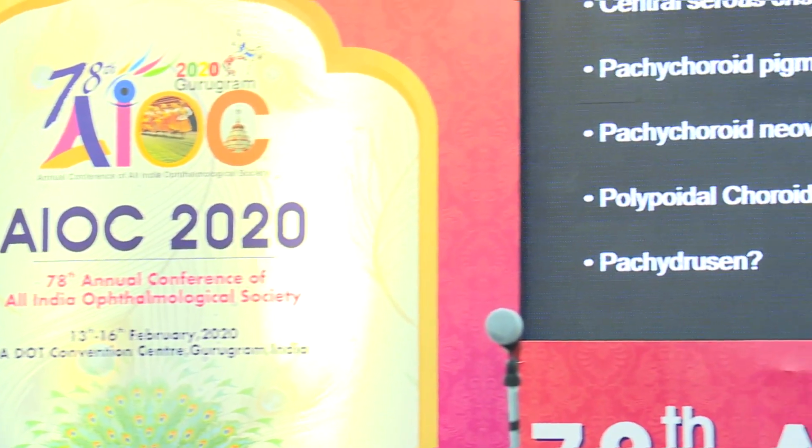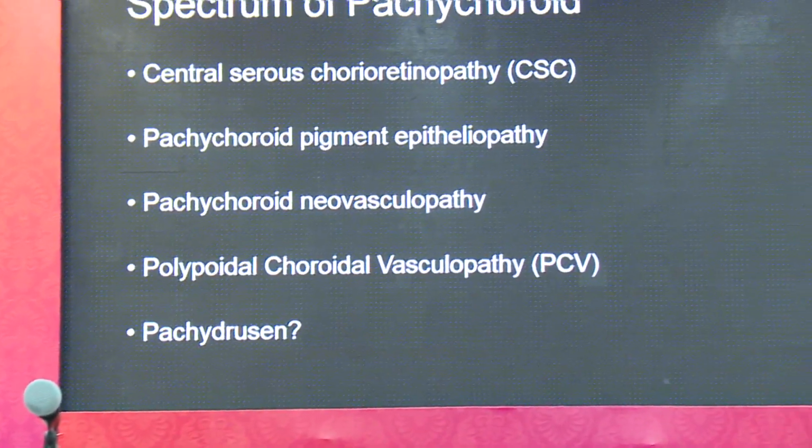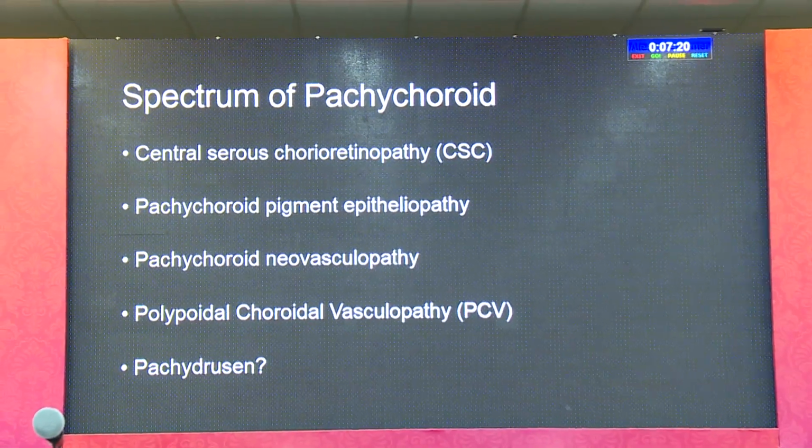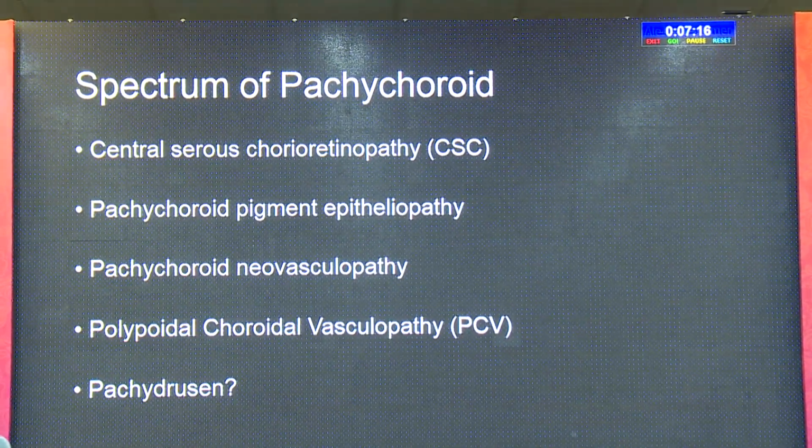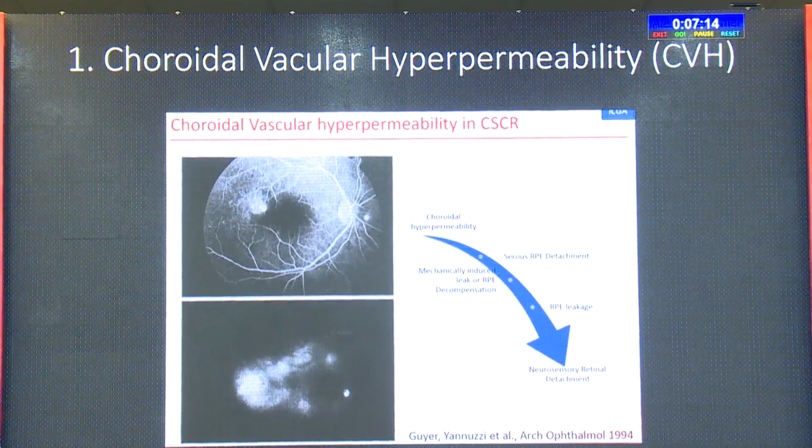The spectrum of pachychoroid is actually increasing from the original descriptions which have been given very recently, about 2014. Initially, we included only the CSC, pachychoroid pigment epitheliopathy, pachychoroid neovasculopathy, and PCV. But now you have newer entities such as pachydrusen. Jay will be speaking on that. We also have the peripapillary pachychoroid spectrum and focal choroidal excavation as a part of this spectrum.